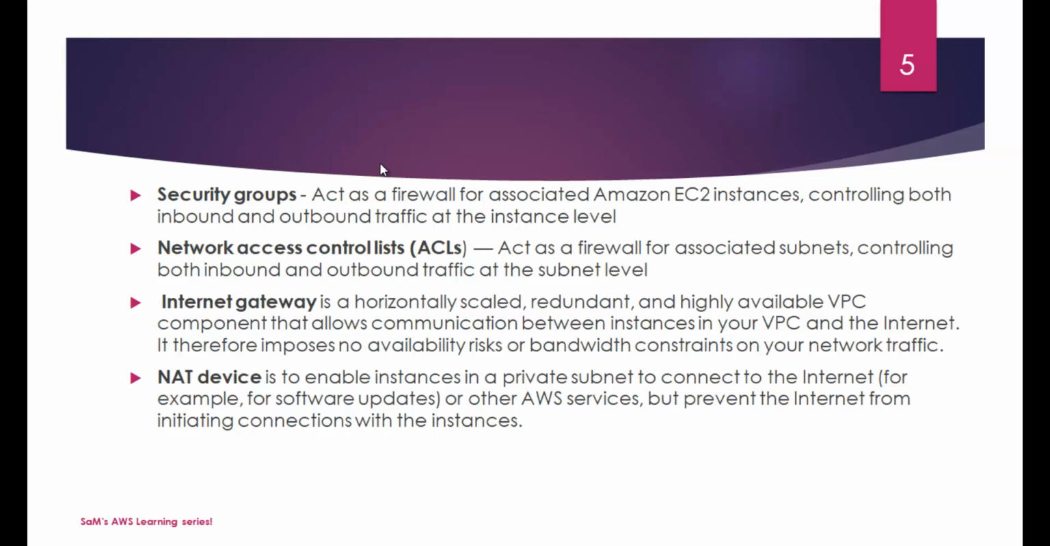Then we have the concept called Internet Gateway. It is a horizontally scaled, redundant and highly available VPC component that allows communication between instances in your VPC and the internet. Basically, it's a route out to the internet, so that from the internet you can access your AWS resources, if you have an internet gateway defined for that VPC.